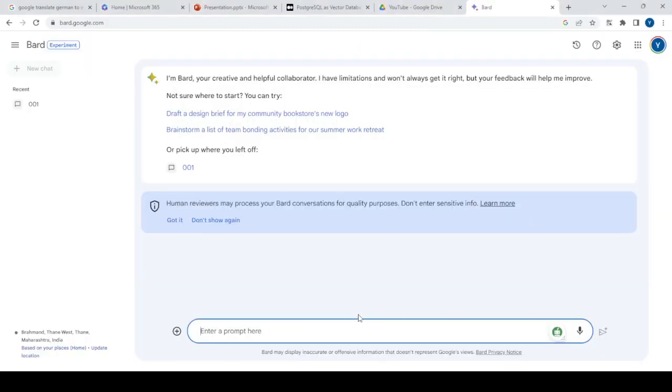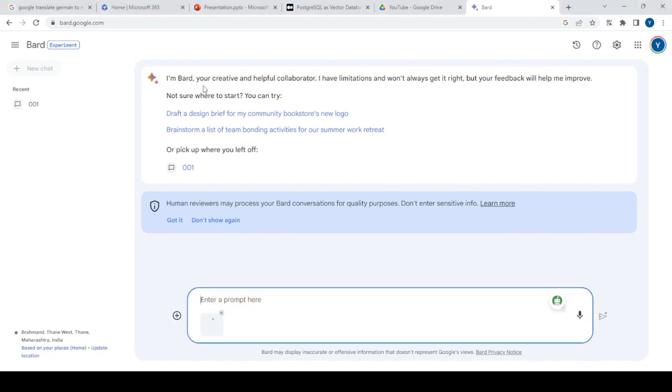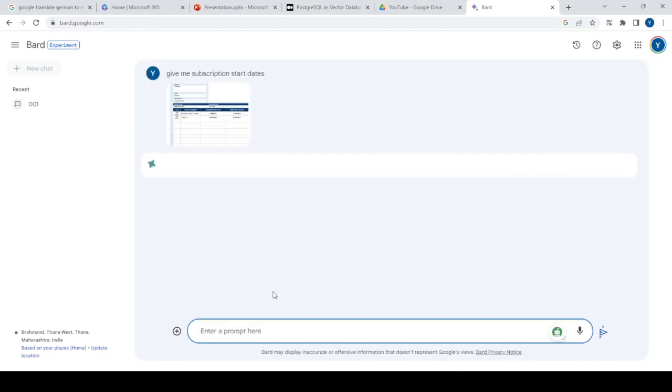So hi team, let's commence. Let's start and see for various use cases how it performs. So we have three different use cases. One is a form, second is a contract, and third is an IPO prospectus. So I will start with the form. This form contains two subscription dates for two services, or I would say two products. Let us see if it can detect those two. What I think is it should give only one, not both dates, but let's see.